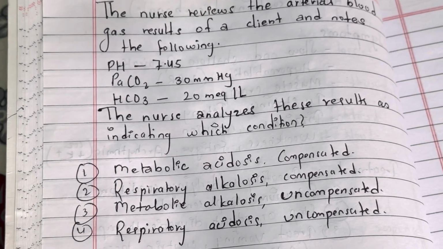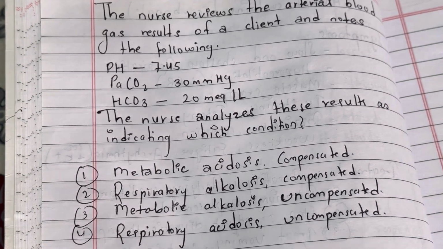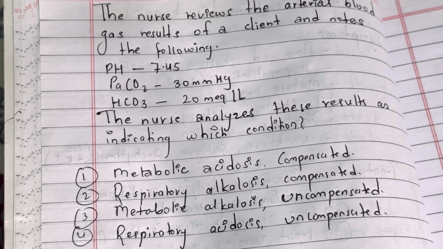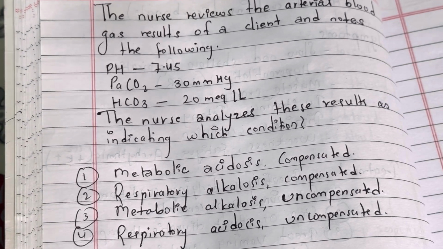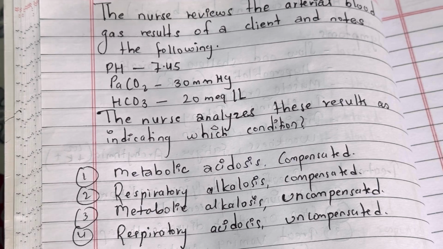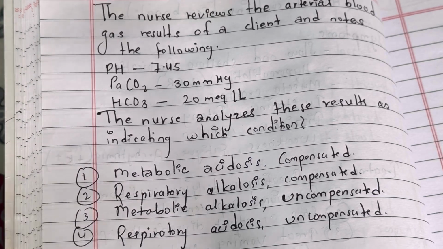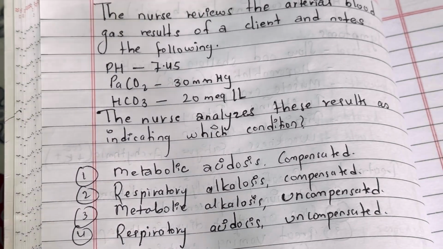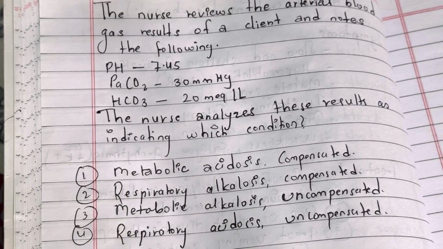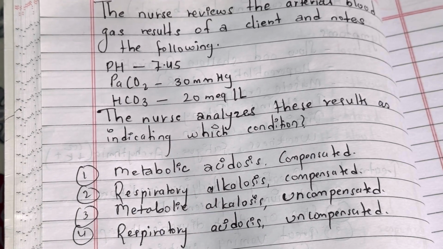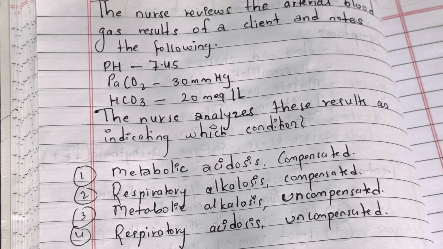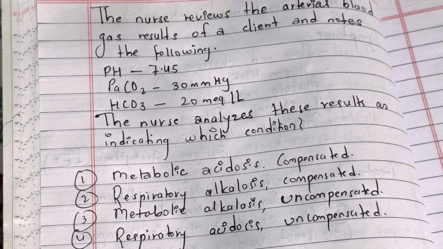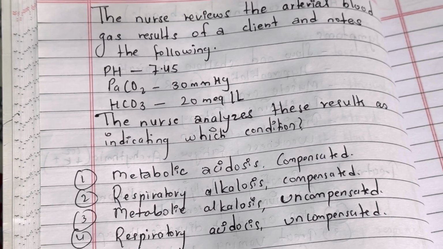Here the pH is toward alkalosis. As we studied, acidosis is a condition where there is a low pH, less than 7.35, but in this condition the pH is toward alkalosis. So this can be either metabolic or respiratory alkalosis. The first and last options could not be the answer, so we have to choose between 2 and 3, which are related to alkalosis.